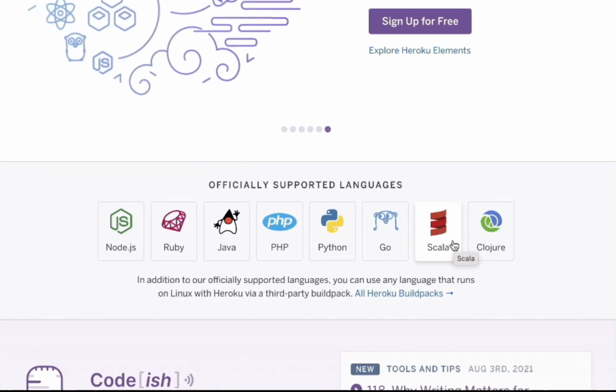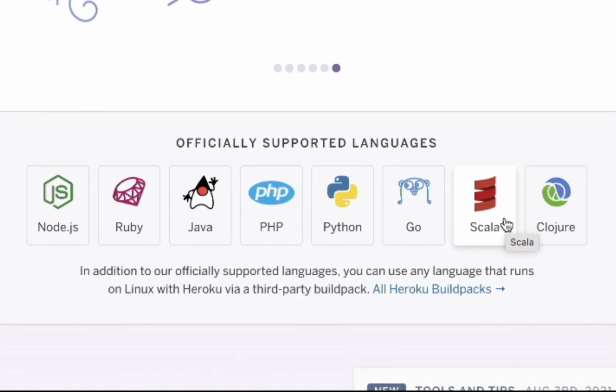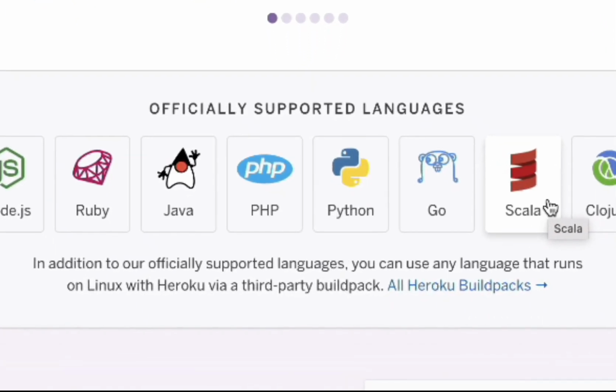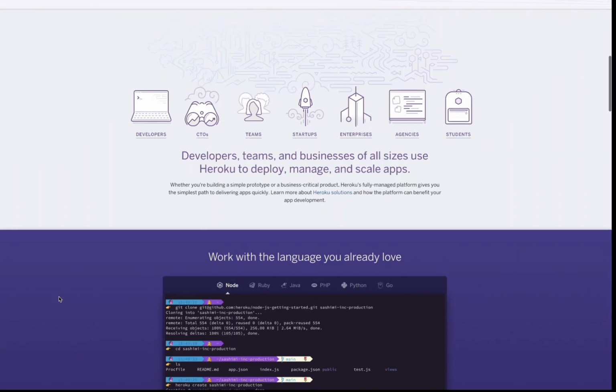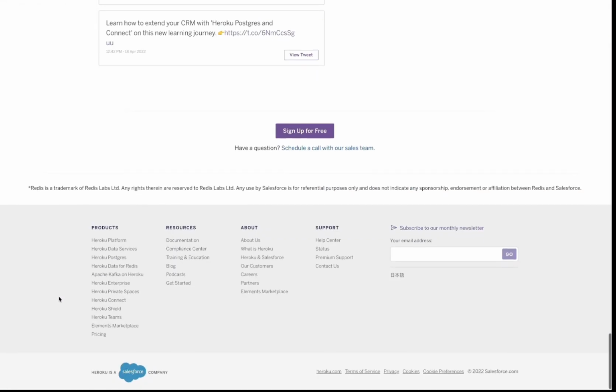which means whenever the first user goes to it, it takes the app a second before it wakes up and then serves the user. So if you don't want that, you might consider getting one of the plans they have in order to push your application on there and start using that.